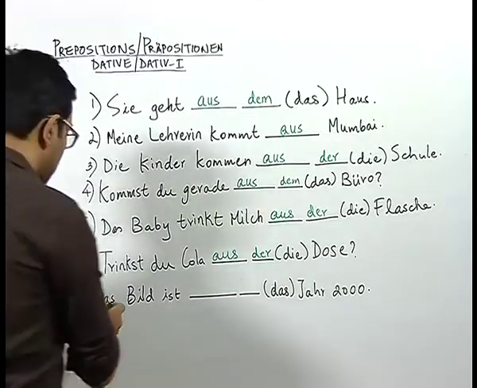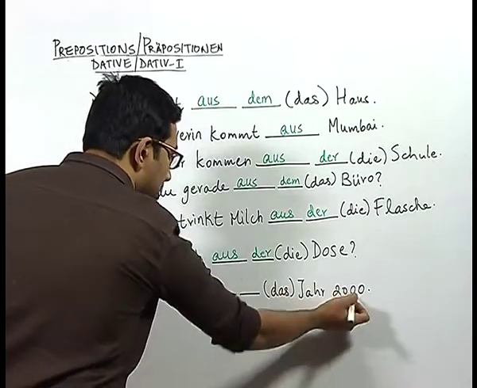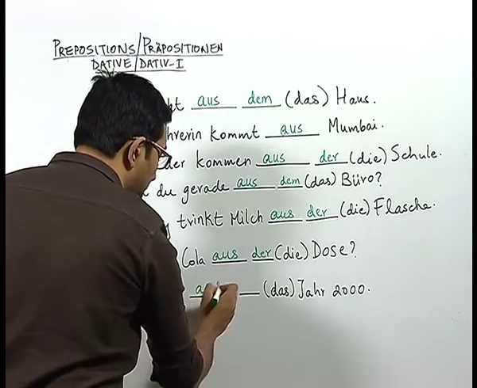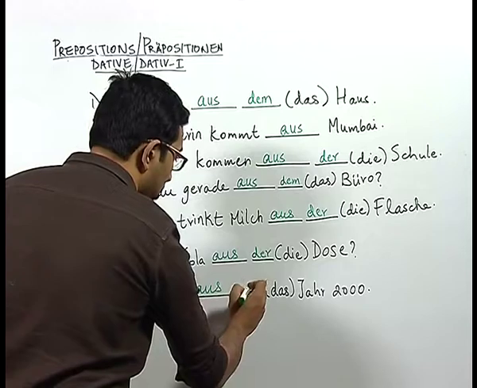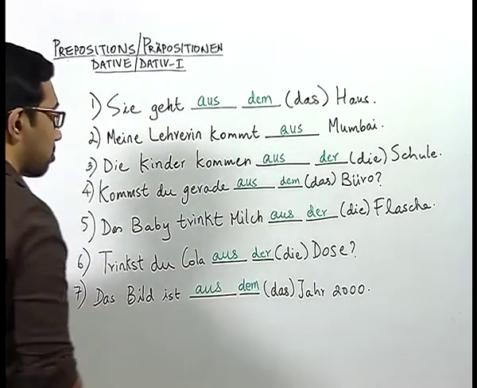Now, let us look at sentence number 7. Das Bild ist aus dem Jahr 2000. Here we are using the preposition aus in terms of time or origin. So, aus dem Jahr 2000.